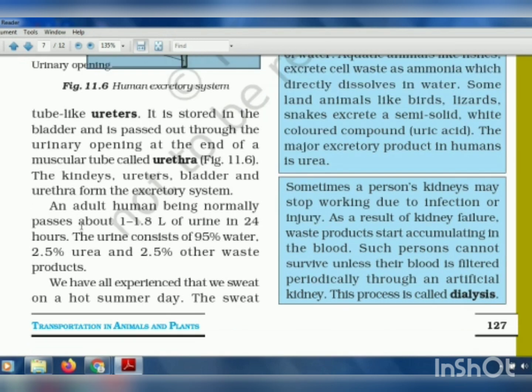Okay, now an adult human normally passes out 1 to 1.8 liters of urine in 24 hours, and the urine consists of 95% water, 2.5% urea, and 2.5% other waste products. So this is what the urine consists of, and this is the amount that a human passes out from the body in 24 hours.